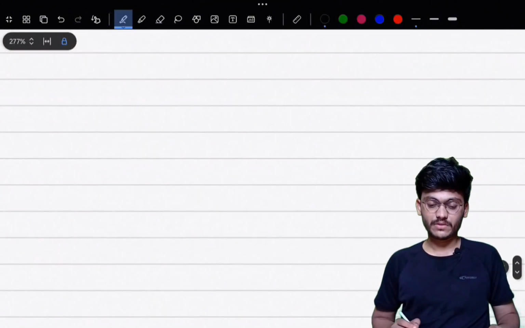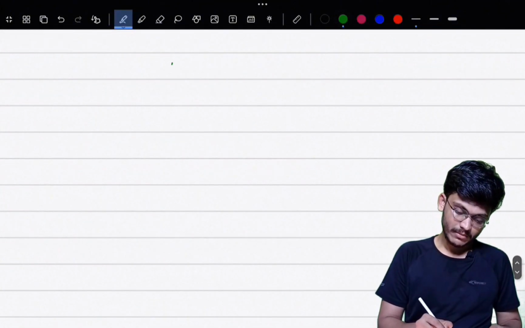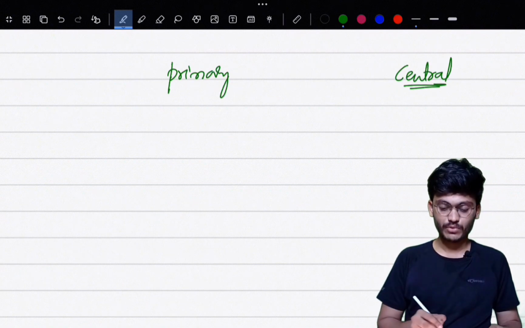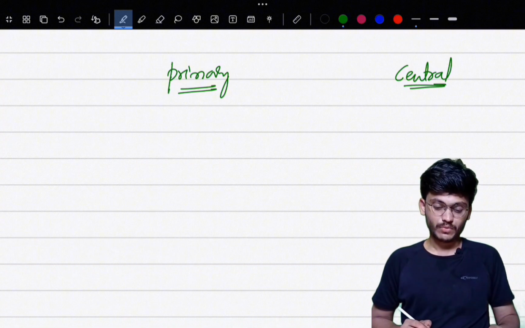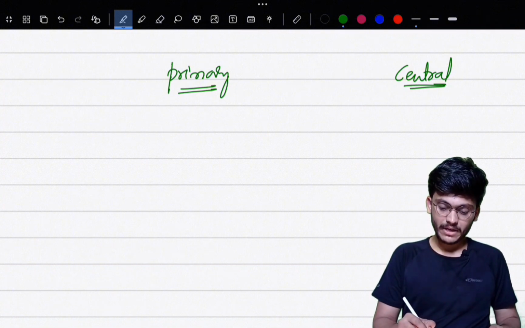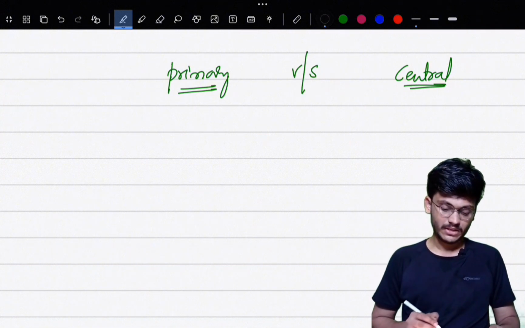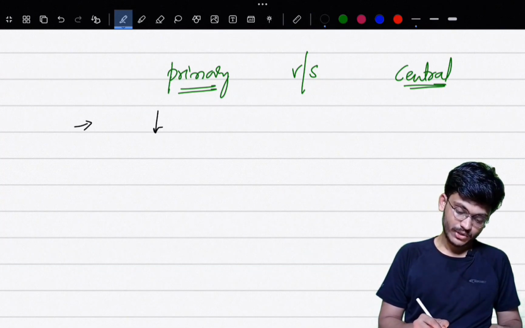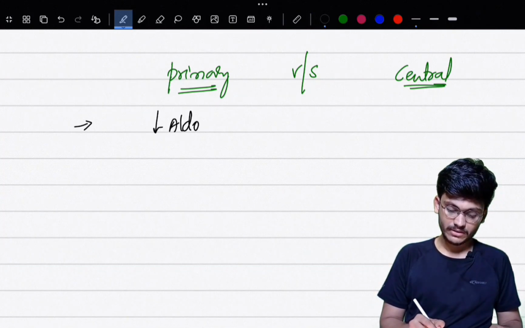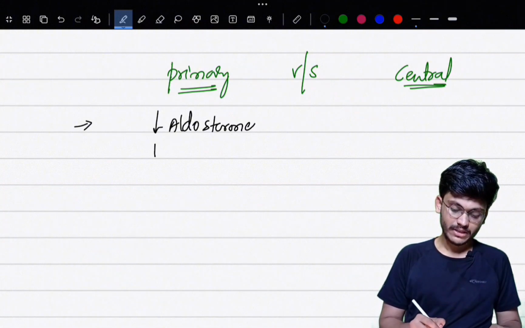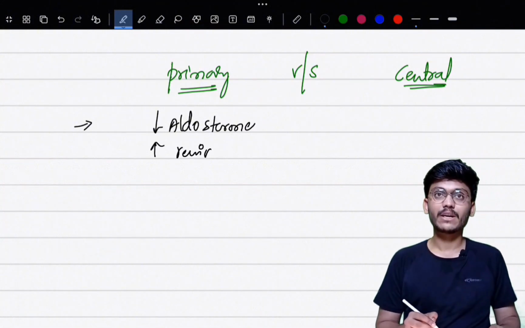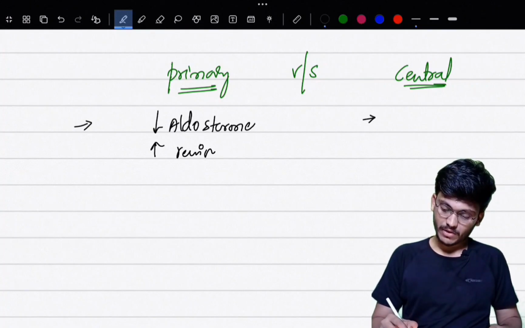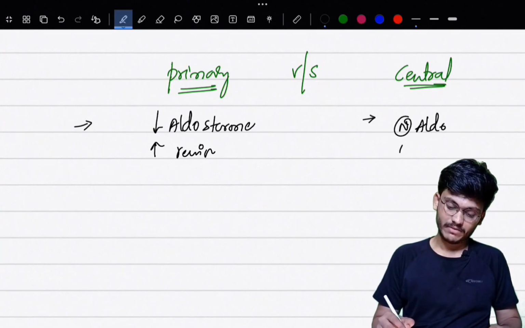Once you diagnose Addison's disease, you should differentiate between primary Addison's disease and central Addison's disease. Central means pituitary and hypothalamic causes. How do you differentiate between primary and central Addison's disease? In primary Addison's disease, there will be a decrease in aldosterone levels. In response to that, there will be an increase in renin levels. But in central Addison's disease, there will be normal aldosterone and normal renin levels.